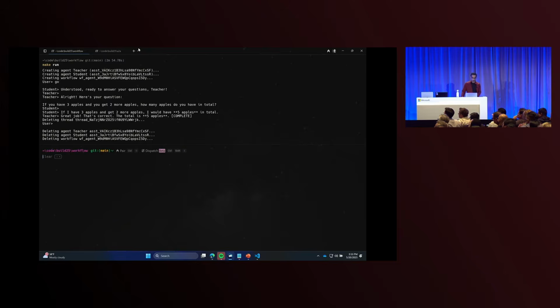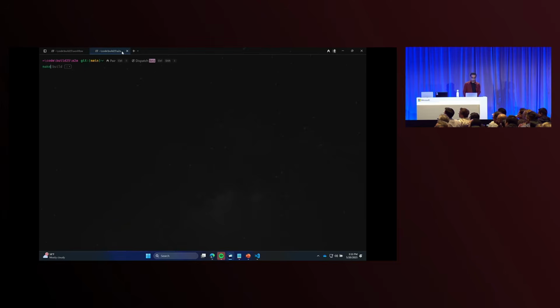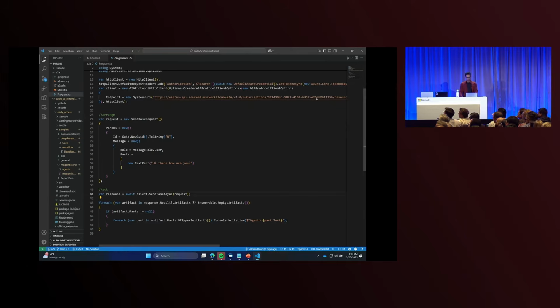So if I run this, I should hopefully see that I can interact with this agent using the A2A protocol. And then we'll extend this further into our workflow service itself. So our workflow service will not only be able to interact with single agents that are designed by us, but single agents that live in other clouds. So you can then interoperate across the cloud platforms.